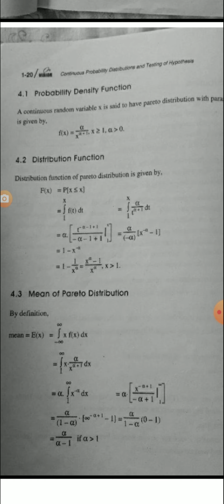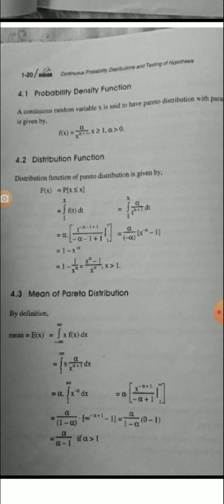Mean of Pareto distribution. By definition, mean equals E of x, which is equal to integration from minus infinity to infinity x into f of x dx, which is equal to integration from 1 to infinity x into alpha upon x raised to alpha plus 1 dx, which is equal to alpha into integration 1 to infinity x raised to minus alpha dx, which is equal to alpha into x raised to minus alpha plus 1 upon minus alpha plus 1, with limits 1 to infinity.